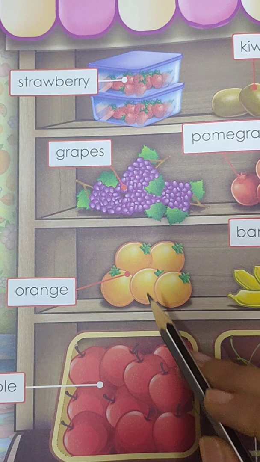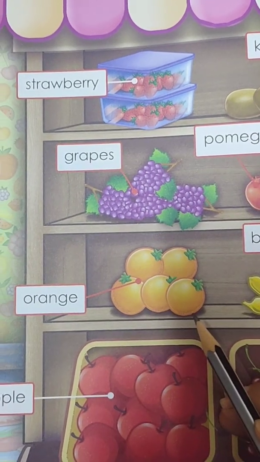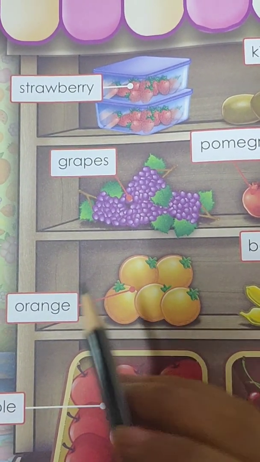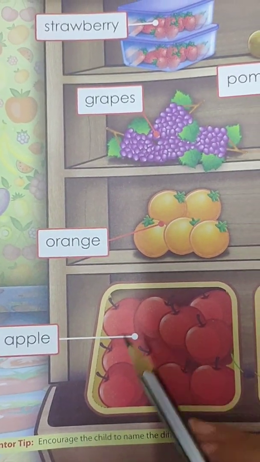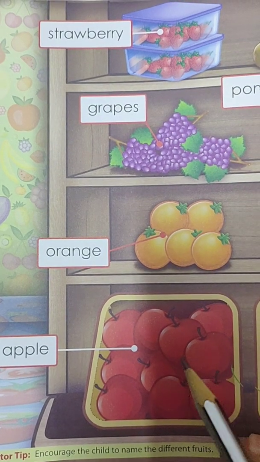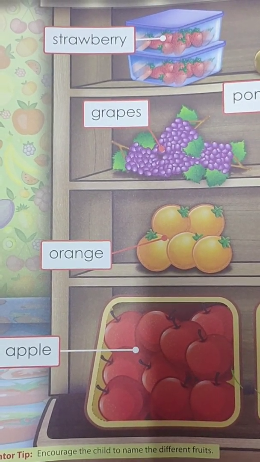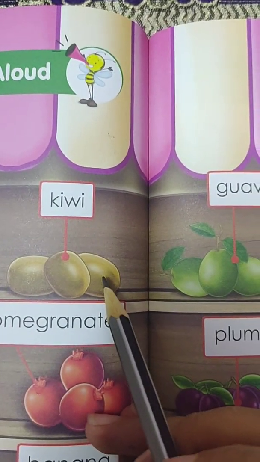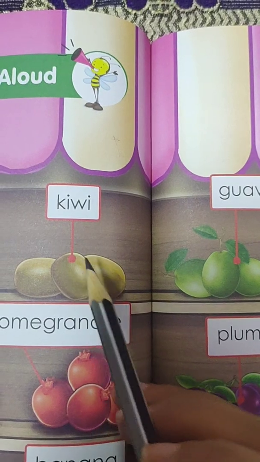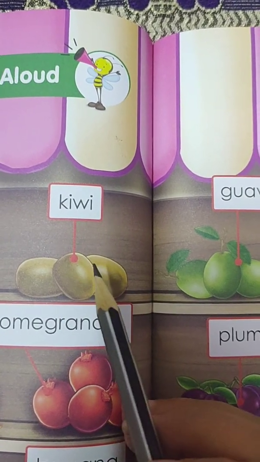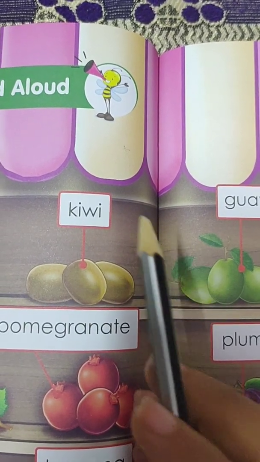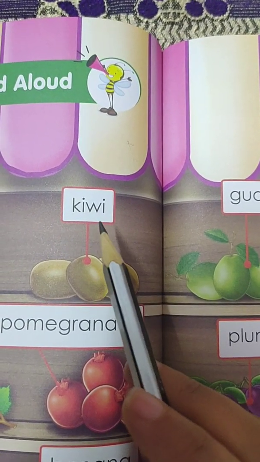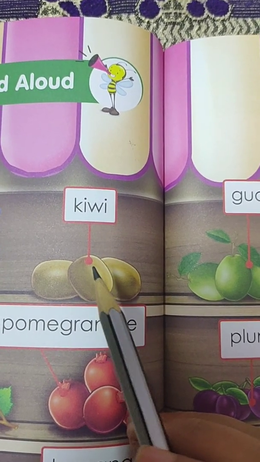Now what is this? The color of this fruit is orange and the name of this fruit is also orange. Now what are these? Tell me fast. Yes, these are apples. Now this is a very healthy fruit and it has a brown covering, but when you cut it open it comes in green color. This is kiwi. This fruit is kiwi. It has black seeds.